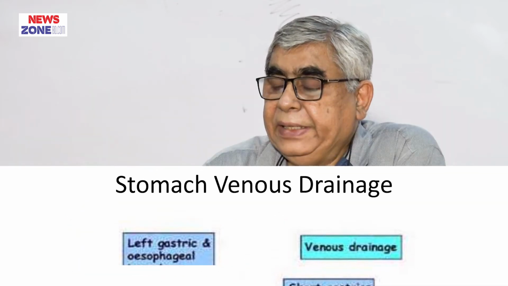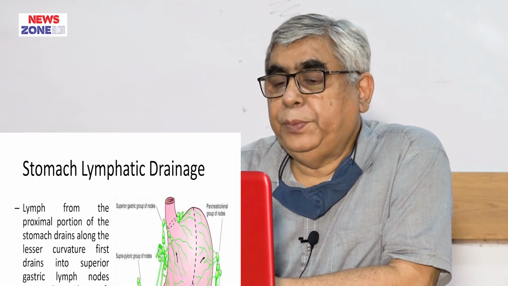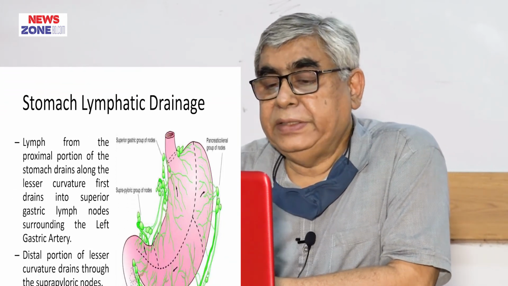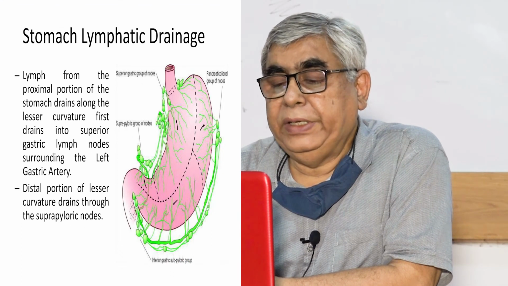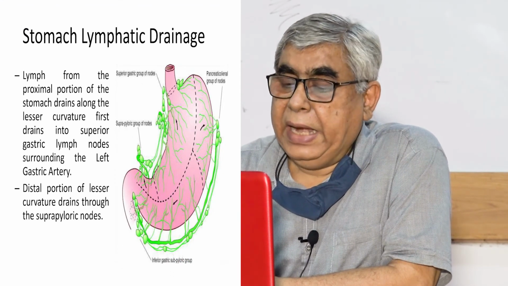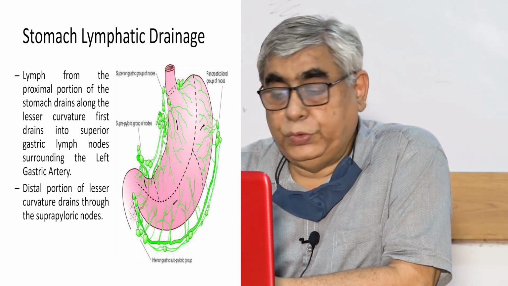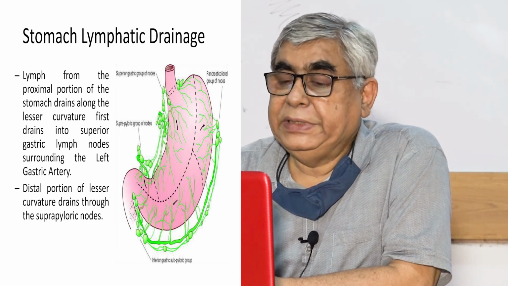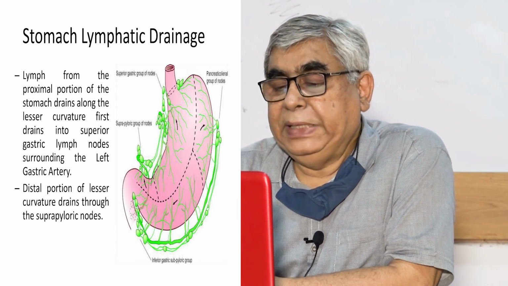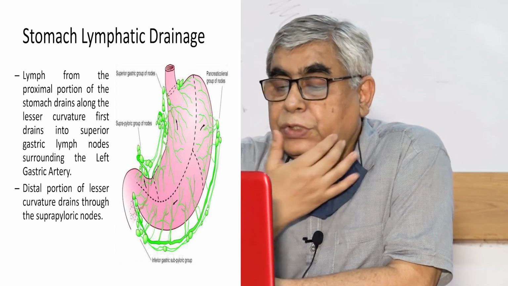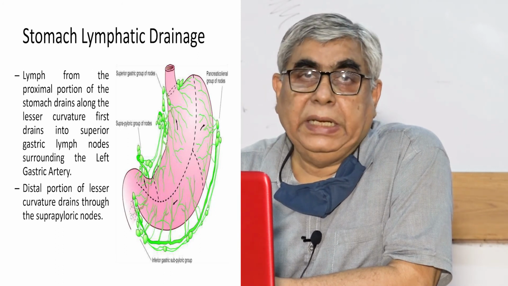Okay, lymphatic drainage of the stomach is also an important thing. Lymph from the proximal portion of the stomach drains along the lesser curvature first to the superior gastric lymph nodes surrounding the left gastric artery, and the distal portion of the lesser curvature drains through the suprapyloric nodes. The proximal portion of the greater curvature drains through lymphatic vessels that traverse the pancreatosplenic nodes, and the antral portion of the greater curvature drains into the subpyloric and omental lymph nodes.